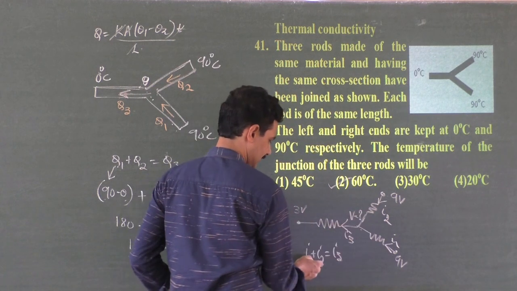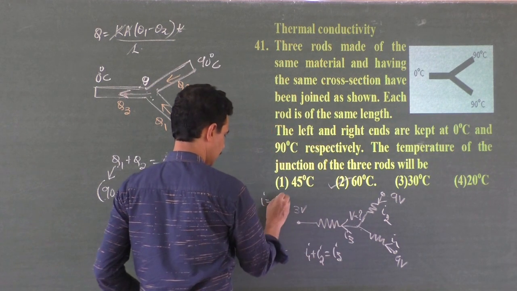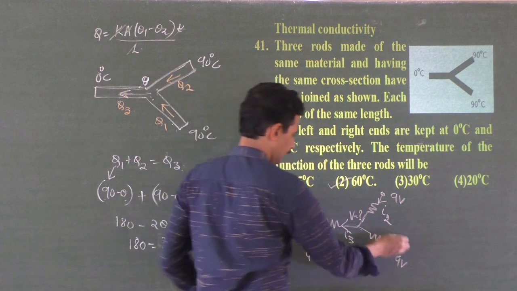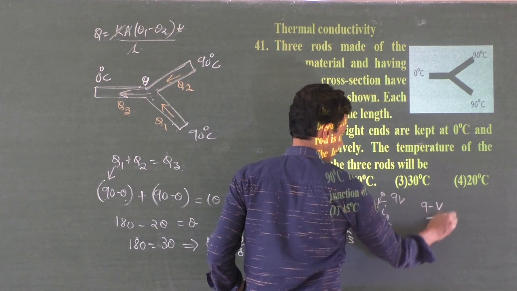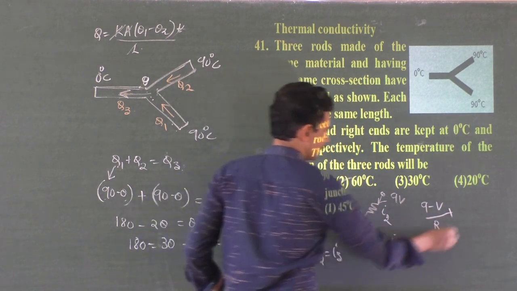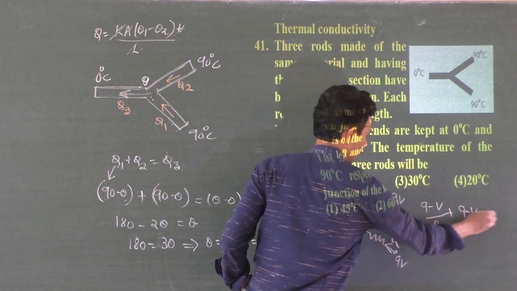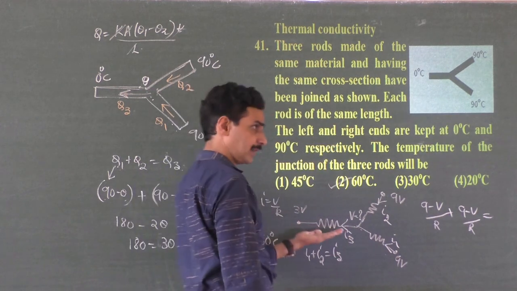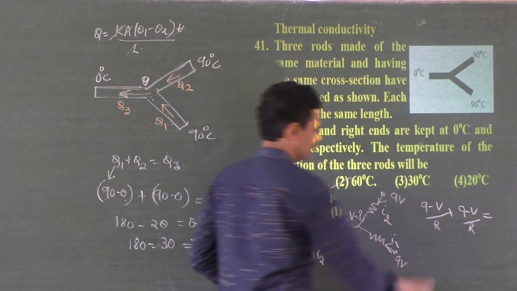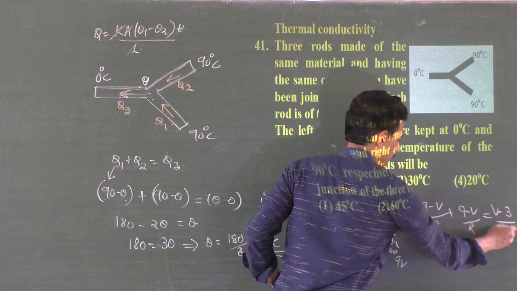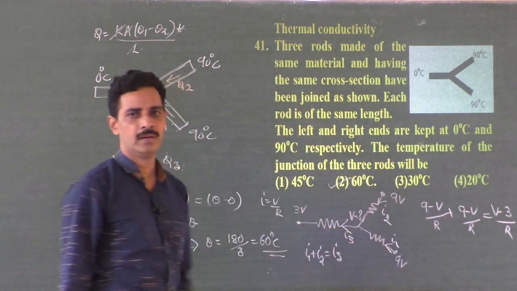So if all the resistances are same, I equal to V by R. So I1 is 9 minus V divided by R plus I2, 9 minus V divided by R must be equal to, if this is also R, or if resistance is given, you can substitute the values. Then this is V minus 3 divided by R. You can compare it and you can find out the answer.